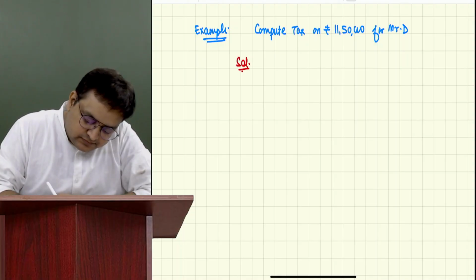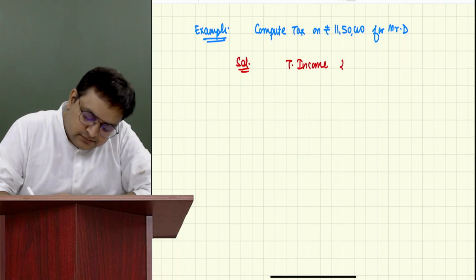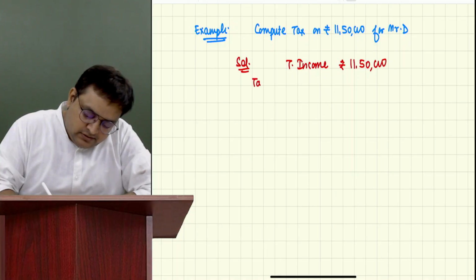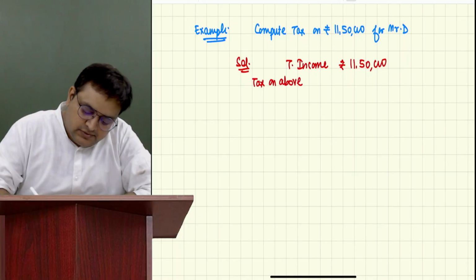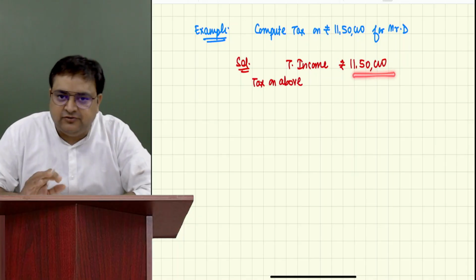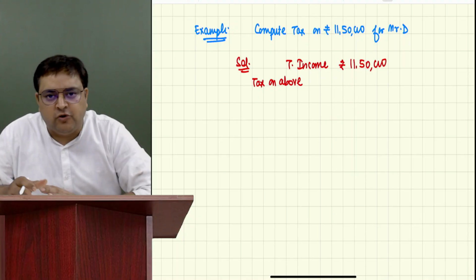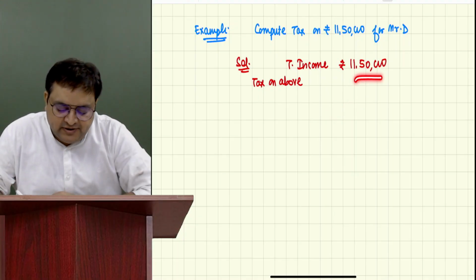Solution. Total income rupees 11,50,000. Tax on above. It does not have any special income. So if nothing is mentioned about the special income, it is all normal. So 11,50,000, what is the tax on this?